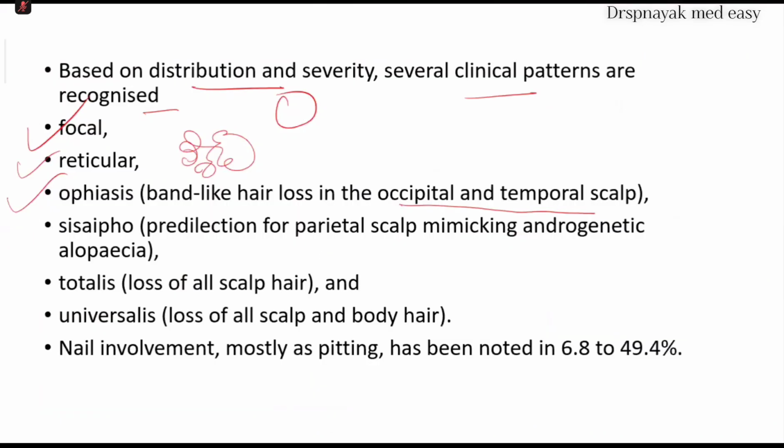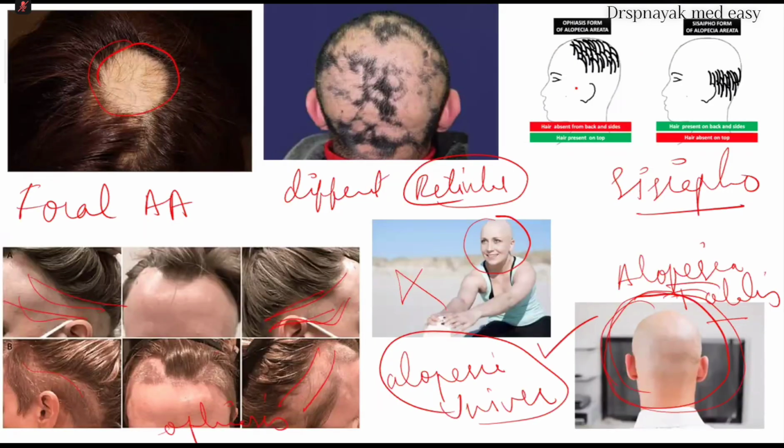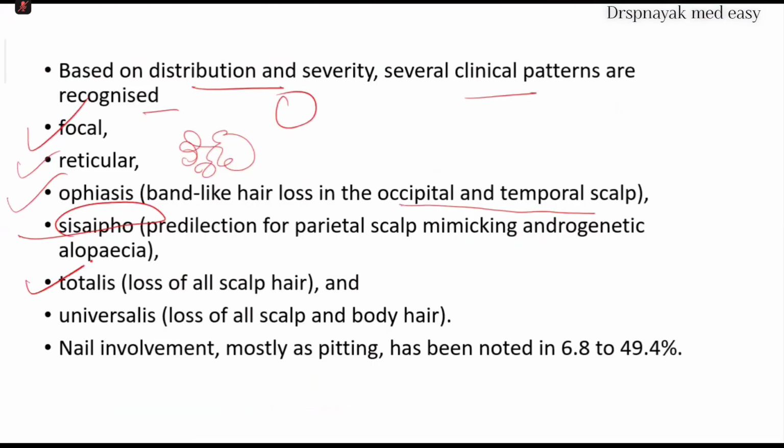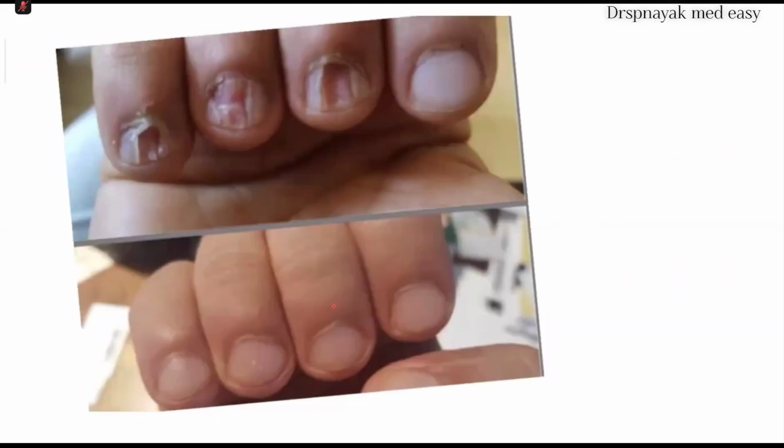Okay, and Sisaipho type of alopecia areata is a type of baldness. It is a male pattern baldness. And in alopecia totalis, the total scalp has loss of hair. In alopecia universalis, there is loss of hair all over the body along with the scalp. That is called alopecia universalis. And sometimes nail involvement can also be seen, which is usually a pitting type. That is one type of autoimmune disorder which is associated with alopecia areata.